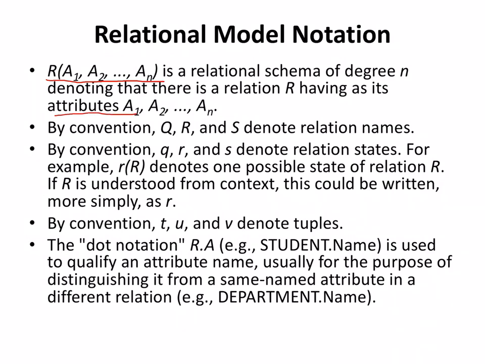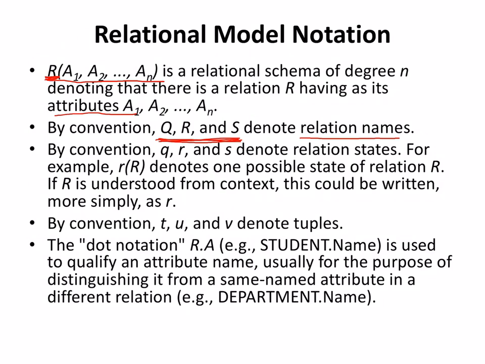Now if I want to represent the relation names, you can see here R has been represented. Whenever you are writing something in capital Q, R, S, that means I'm talking about a relation, which is nothing but a table. So the table name can be represented with capital letters.